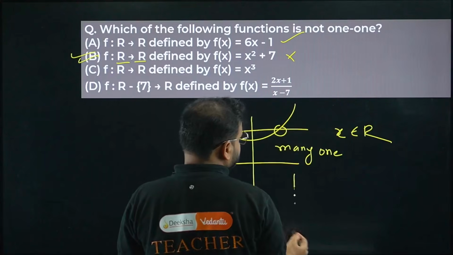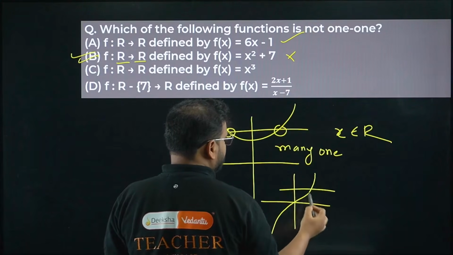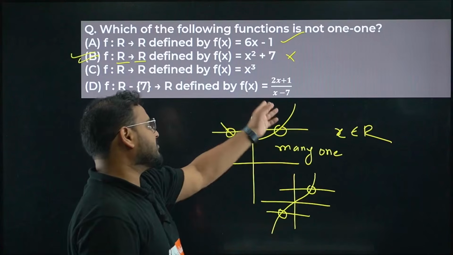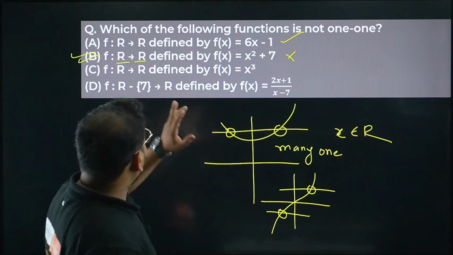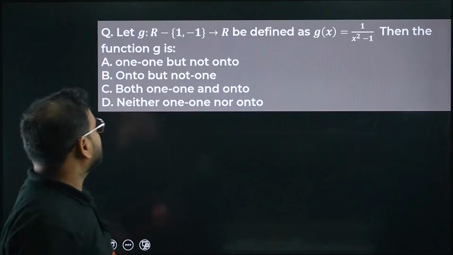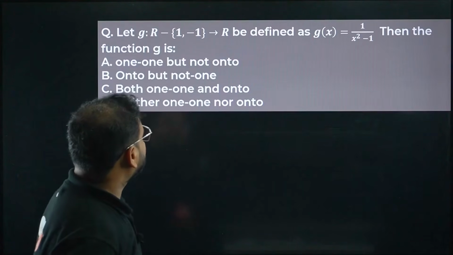X cube, you remember? That's your function. So it will be coming as always 1-1 only. Same goes with the rational function 2x plus 1 upon x minus 7. So the answer will be your quadratic, x square plus 7. That's your answer.